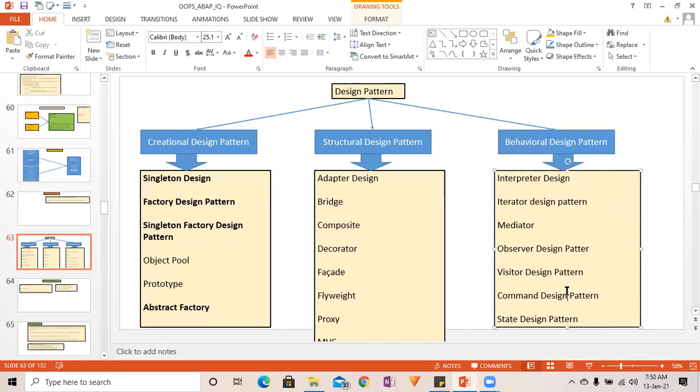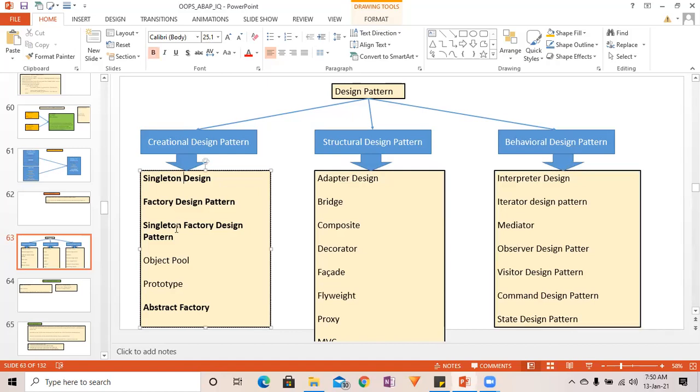There are many design patterns that come under the category of behavioral design pattern: interpreter, iterator, mediator, observer, visitor, command, state. These are very tricky design patterns and not very easy to understand. You require a lot of effort, a lot of dedication, a lot of experience to use them effectively, right?